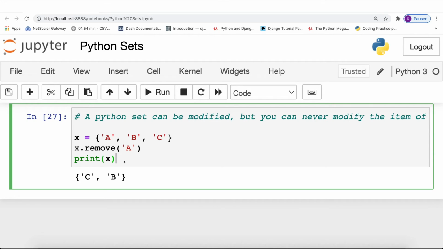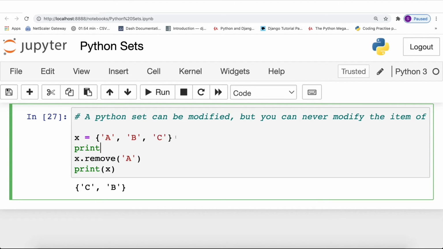But if we try to make a modification on the items of this Python set, then that is not possible. So a Python set simply doesn't allow you to access any particular element separately. For example, if I say print x, and if I try to fetch the first element of this particular Python set, which is A. So if you remember, in the last few videos we discussed Python lists, where we could access all the items using indexing.